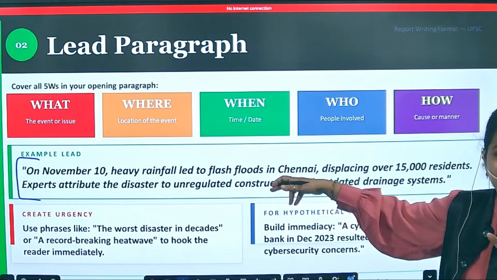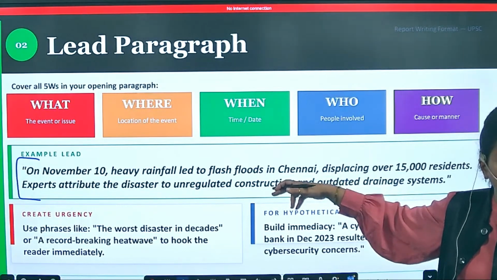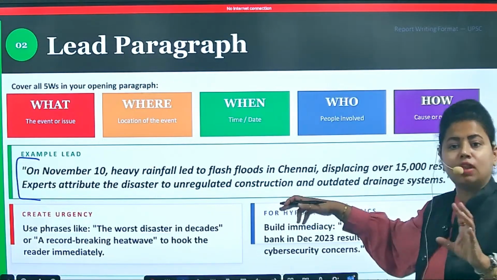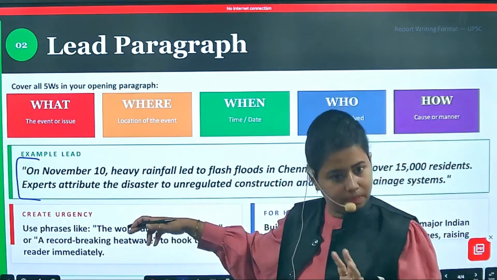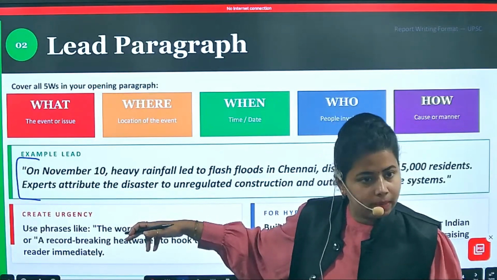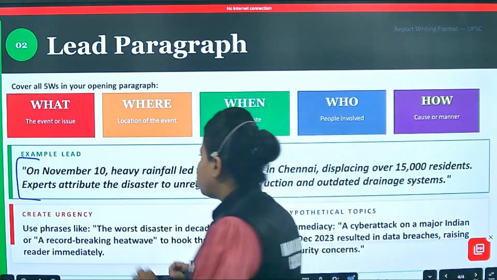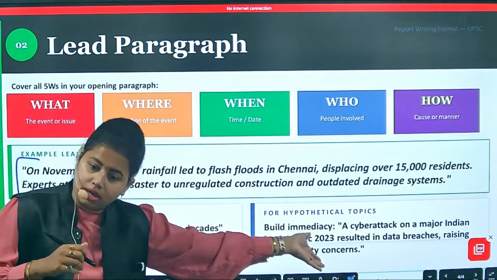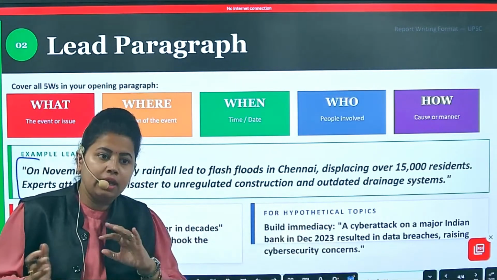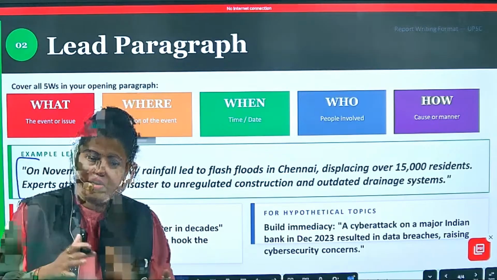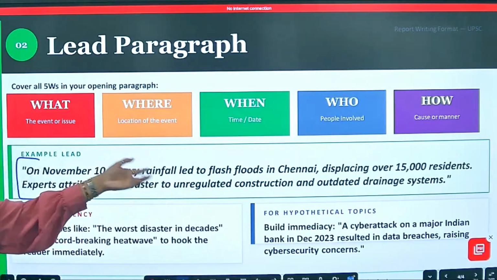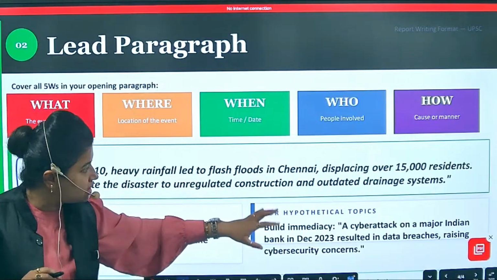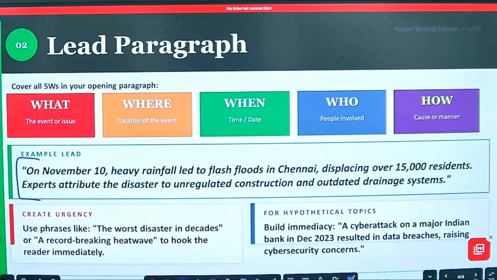When we are talking about the flooding time, you need to understand what place you are mentioning. According to that place, what can be the time where monsoon starts in that particular place. Clear all of you? Got it all of you? So on November 10, heavy rainfall led to flash floods where? In Chennai. In Chennai, in the onset of the year, we generally have more floodings and more rainfall. Rainfall led to flash floods in Chennai, displacing over 15,000 residents.